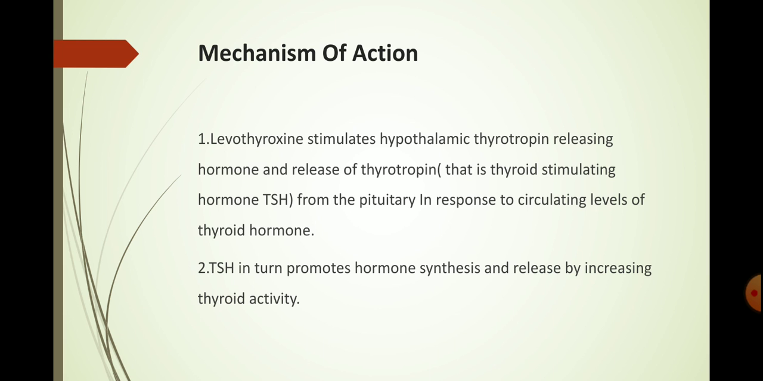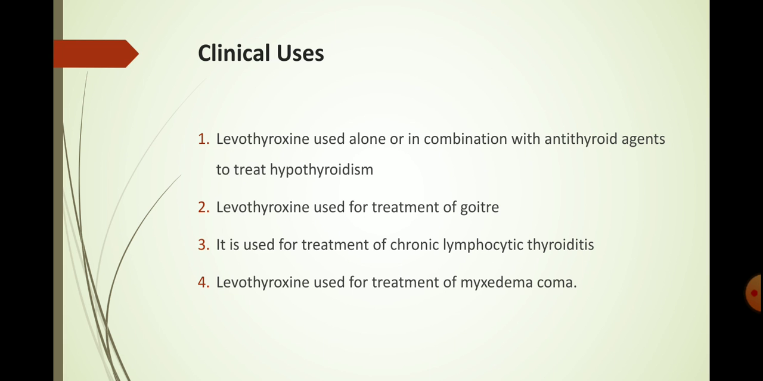The Liothyroxine stimulates hypothalamic thyrotropin releasing hormone and release of thyrotropin, that is thyroid stimulating hormone, from the pituitary in response to circulating level of thyroid hormone. The thyroid stimulating hormone in turn promotes hormone synthesis and release by increasing the thyroid activity. Next, the clinical uses of Liothyroxine.